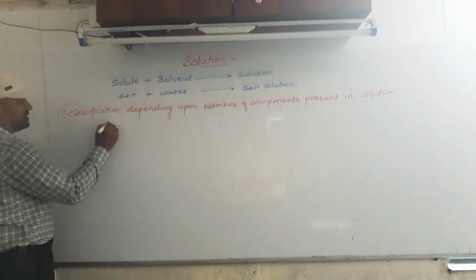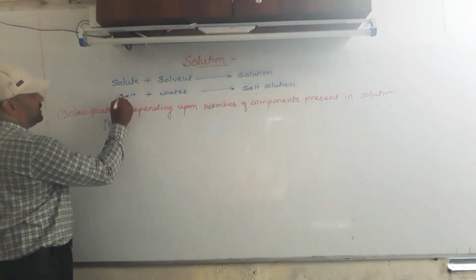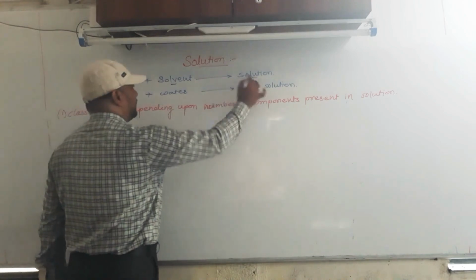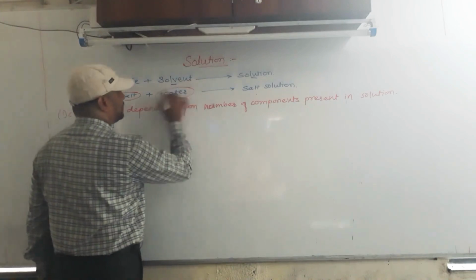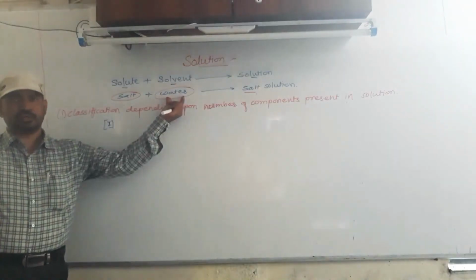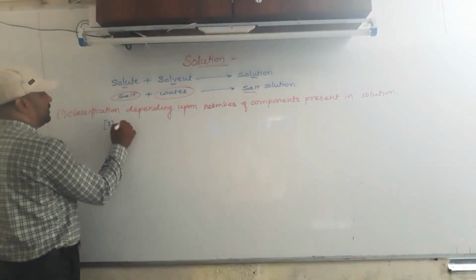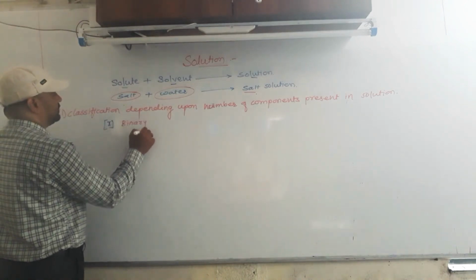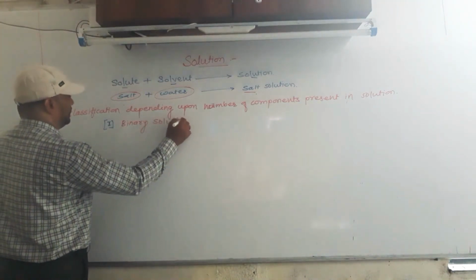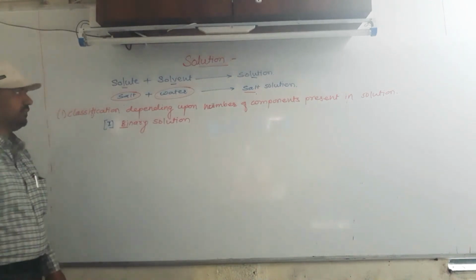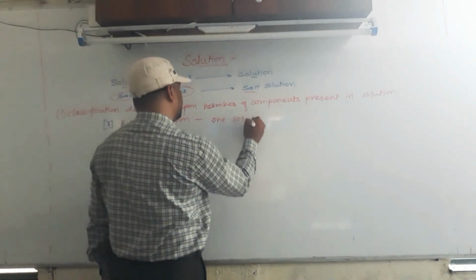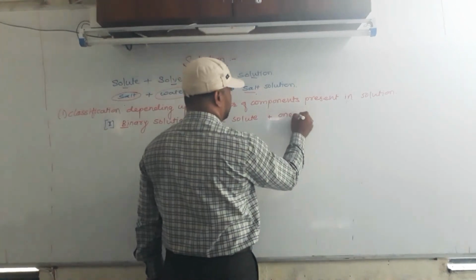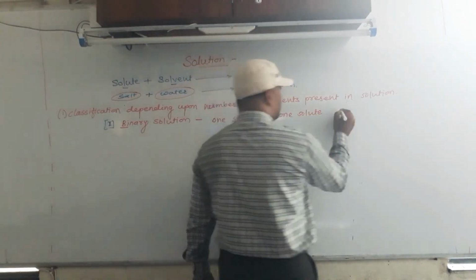In this part, first we learn that solute and solvent form a solution. The example is salt dissolved in water gives salt solution. Salt is one component, water is one component. Combined, it is called a binary solution, meaning two components. Bi means two. So a binary solution is one in which one solute is dissolved in one solvent.